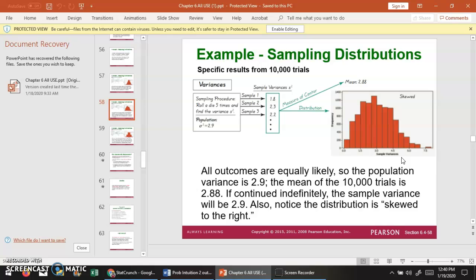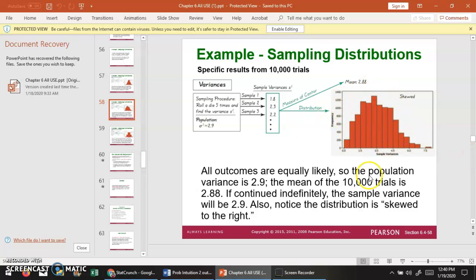And keep in mind that we started with a uniform distribution because each outcome is equally likely. So even though we started with a uniform distribution, the distribution of sample means is going to be normally distributed. This second slide looks at the variances. So you can see this is the sampling distribution for the variances.